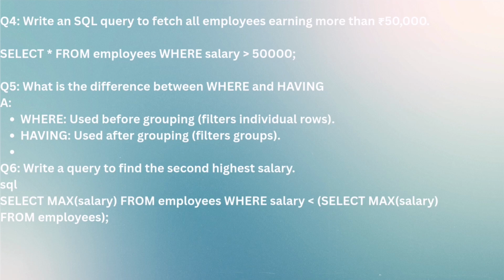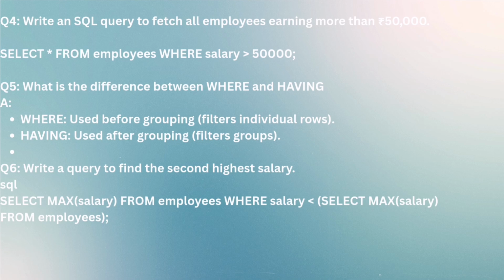So WHERE is used before grouping and it filters individual rows, and HAVING is used after grouping, in which it filters groups. So you can also refer to your notes for detailed information with examples. I recommend that.